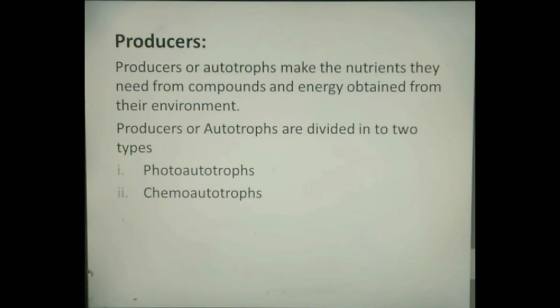Most producers capture sunlight to produce energy-rich carbohydrates such as glucose by photosynthesis, which is the way energy enters most ecosystems. These producers are called photoautotrophs, while chemoautotrophs are the organisms that can convert simple inorganic compounds from their environment into more complex nutrient compounds by using hydrogen sulfide instead of sunlight through a process called chemosynthesis. Nitrifying bacteria are chemosynthetic in nature.